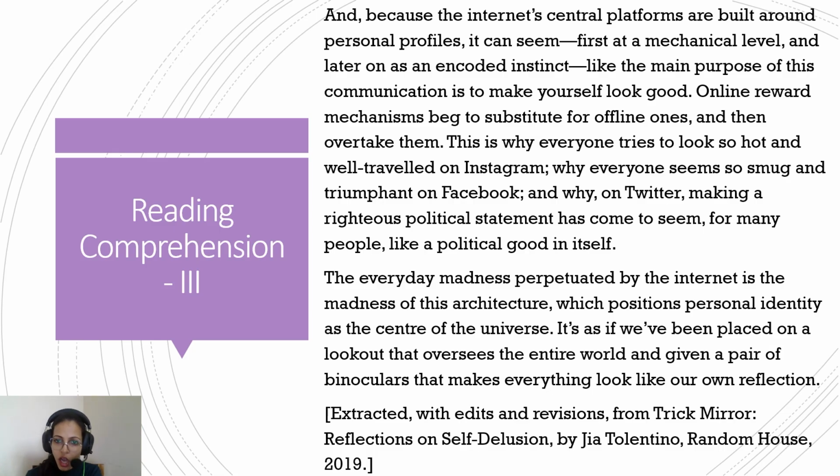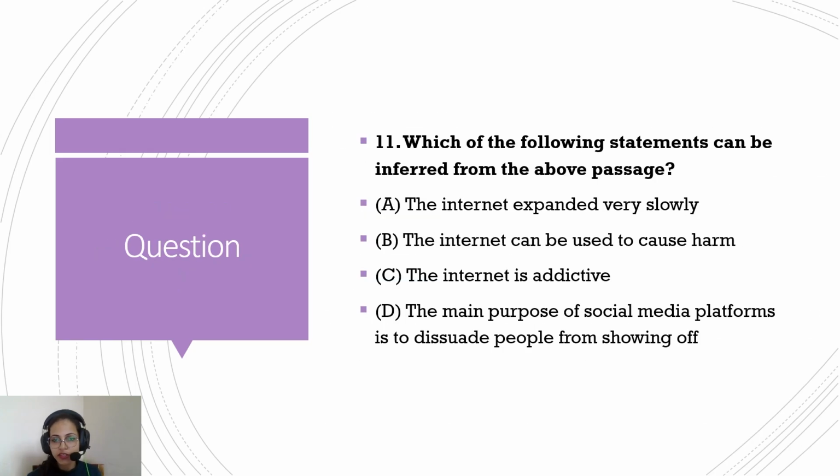Okay, I hope you've understood this. It's a very real passage. Now let's try to solve the questions. Which of the following statements can be inferred from the passage? So we've understood that this passage is telling about how the internet and social media started with the promise of being a platform for liberation, for expression, for bringing people together.